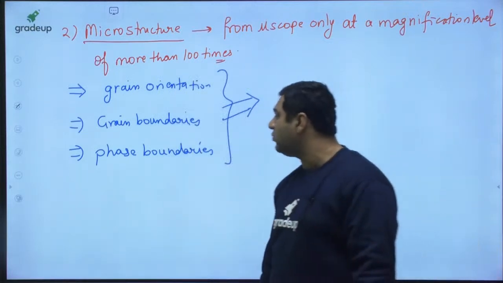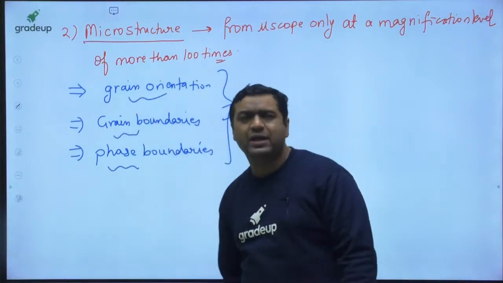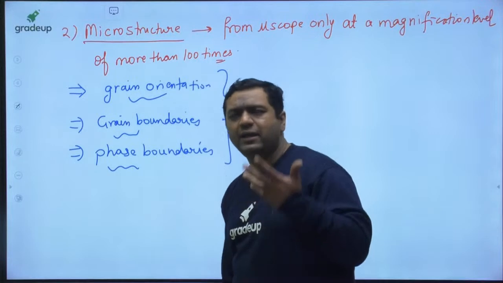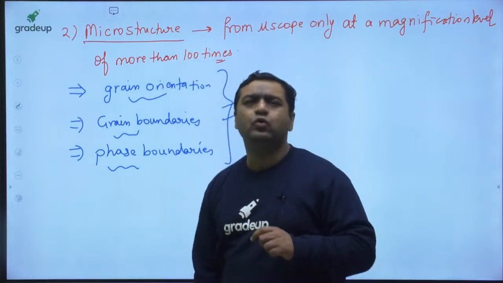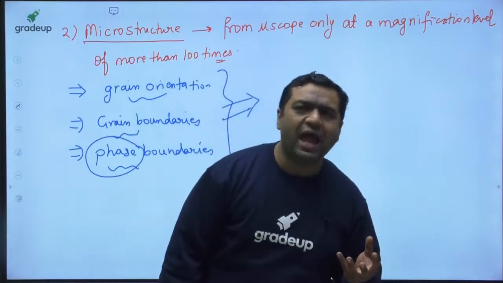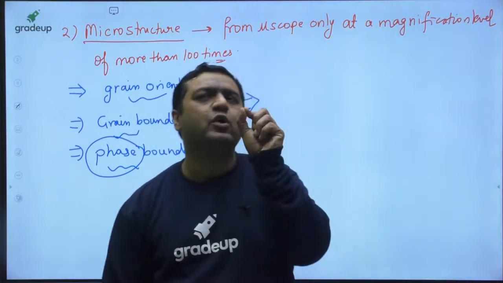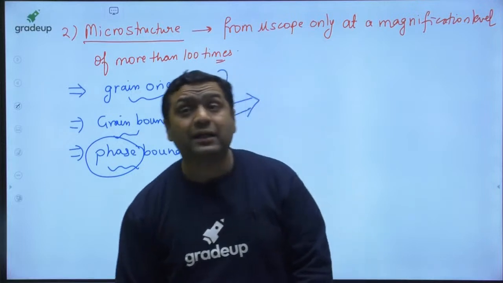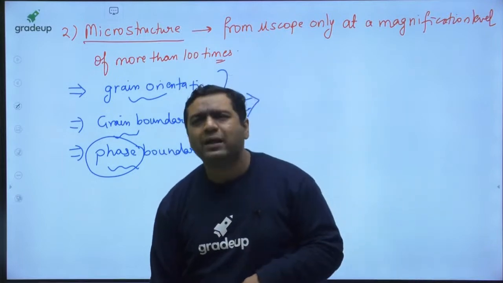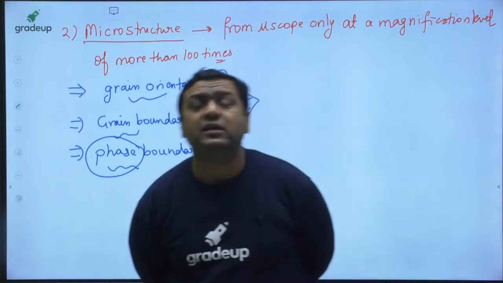And if you want to learn about what is a phase, what is a grain boundary, what is grain orientation, these kinds of things we will be covering in great detail at the time of crystal defects. For the time being, I can tell you about the phase. What is a phase, my dear? Like if you have seen laddu, which we have as a sweet. In laddu there are some yellow particles and some orange particles. Orange particles are embedded in between the yellow particles. When we are talking about phase, the yellow particle and orange particle have different phases. And when I say they have different phases, what is the meaning of that?